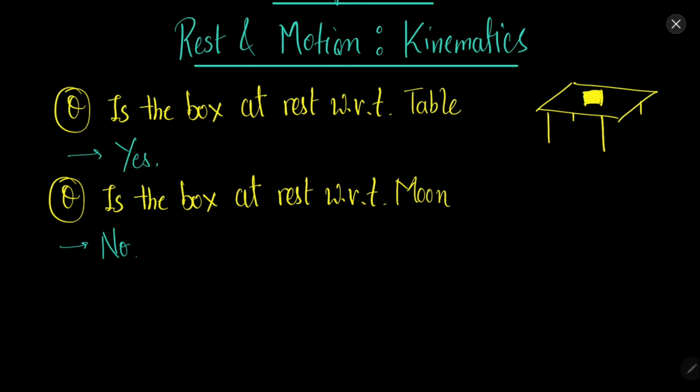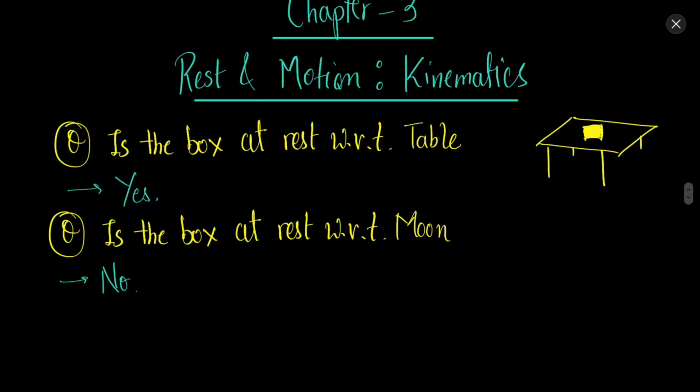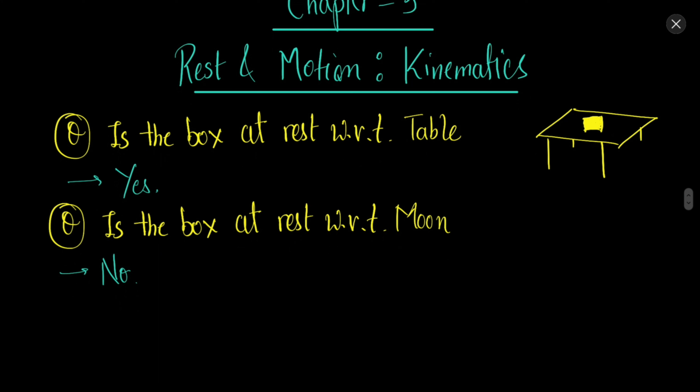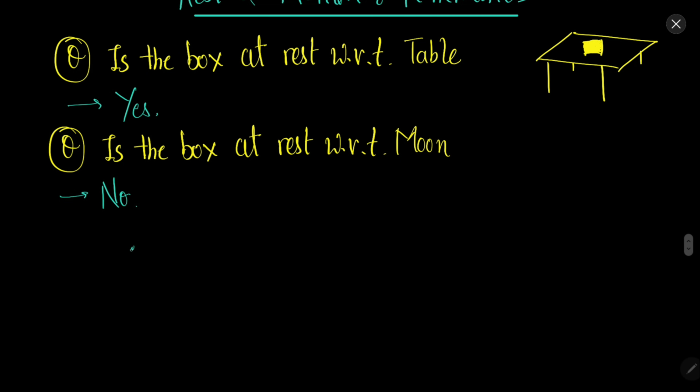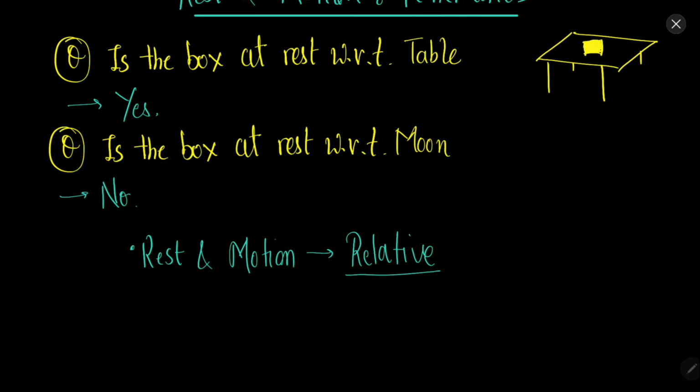So you understood one important concept here: rest and motion are relative. What does relative mean? We cannot just say that the object is at rest or it is moving.